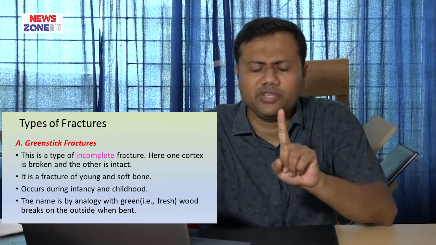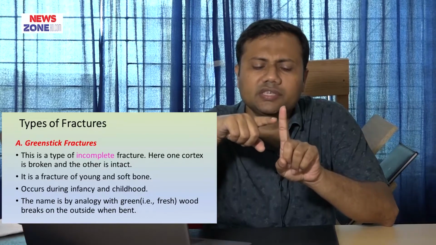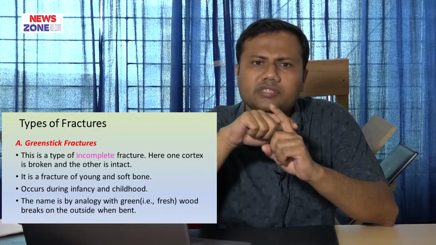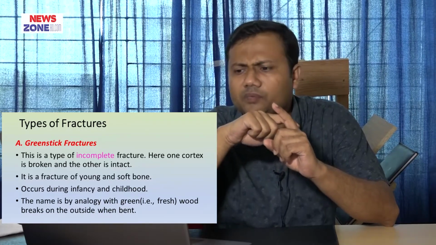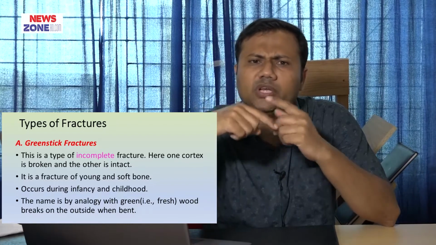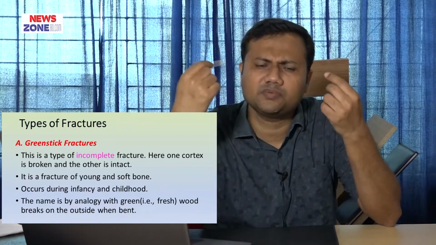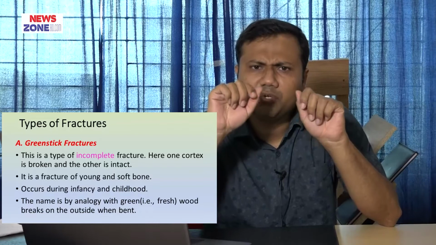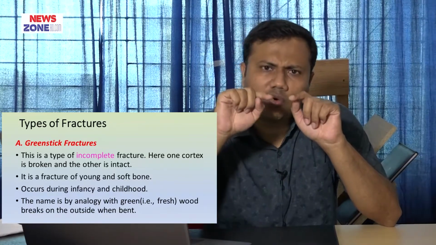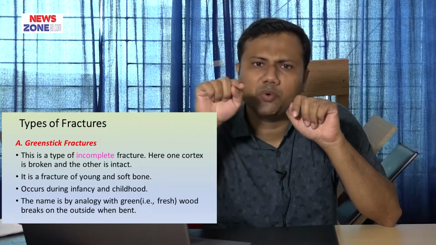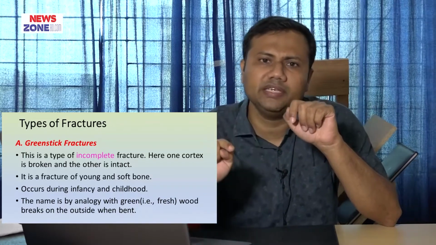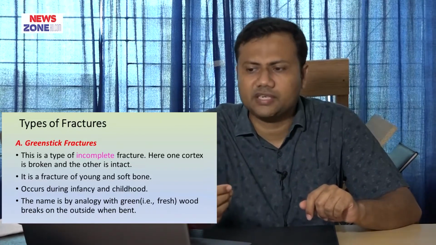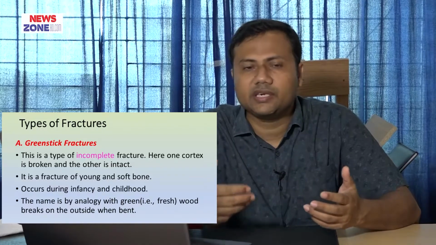As for example, if you think this is a radius or ulna, here one cortex is broken, but another cortex remains intact. And how? As for example, you can see there is a green stick, or think of a bamboo stick or a narrow bamboo stick. If you try to bend it, one cortex or one edge of this stick will be broken, but another edge will remain intact. This is the pattern of green stick fracture. That is why we call it green stick fracture.